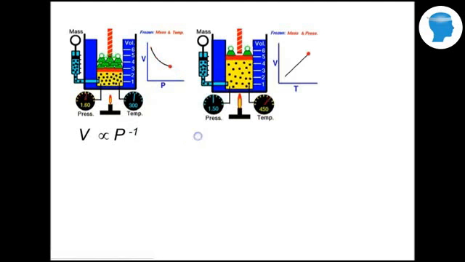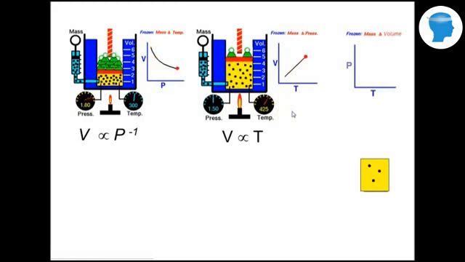Let's repeat the experiment, but this time let's keep the mass constant again, and let's keep the pressure constant. So notice this pressure is constant. We have the weights up here on top of the gas being constant. In that case, all we're doing is changing the temperature, and as the temperature increases, the volume of the gas expands, increases. So that's a direct relationship.